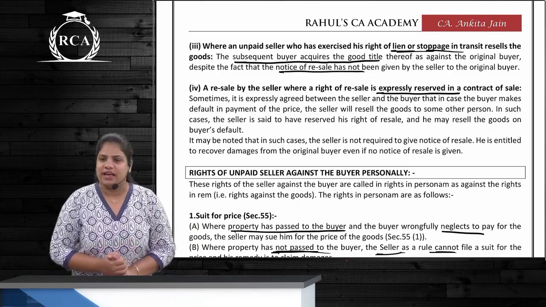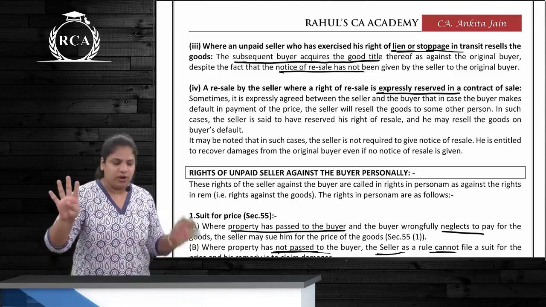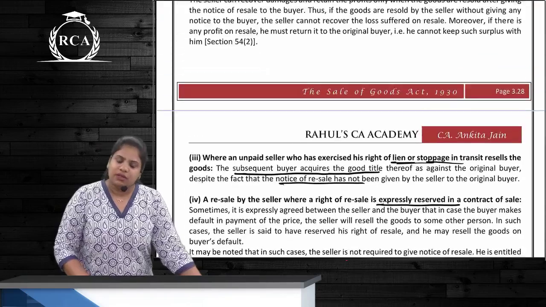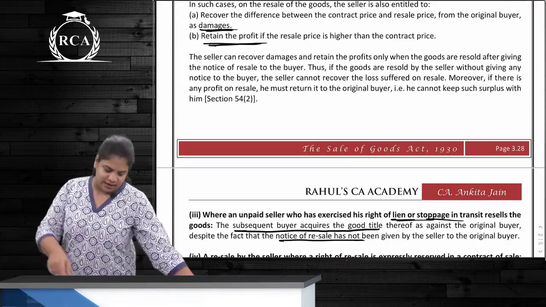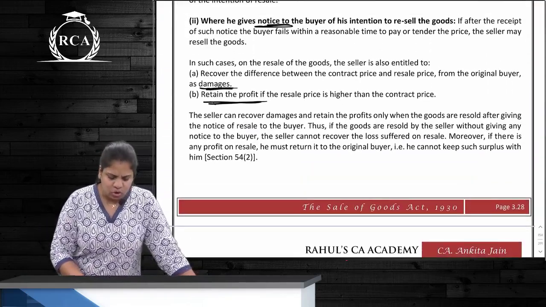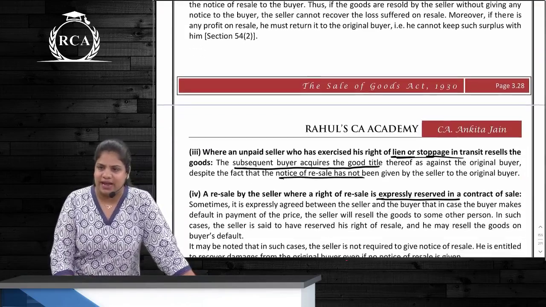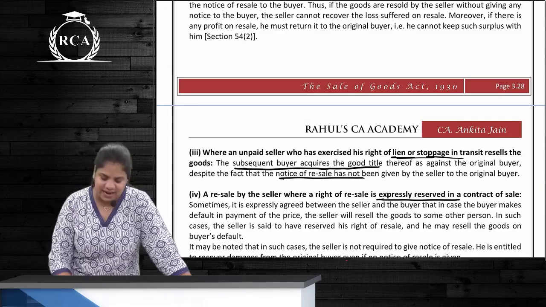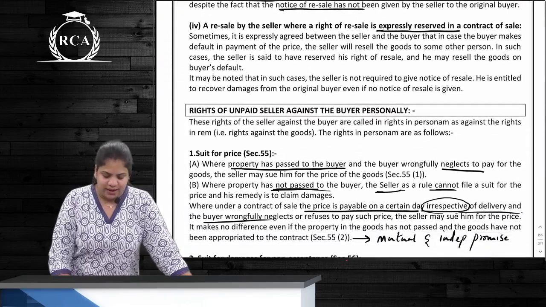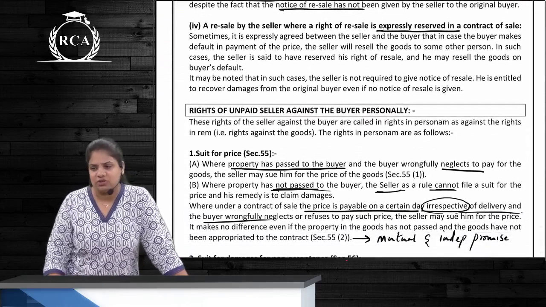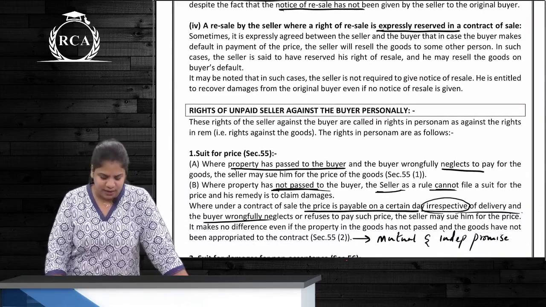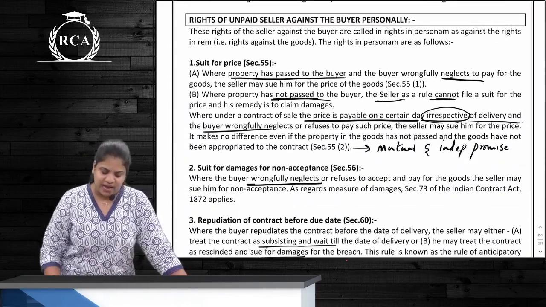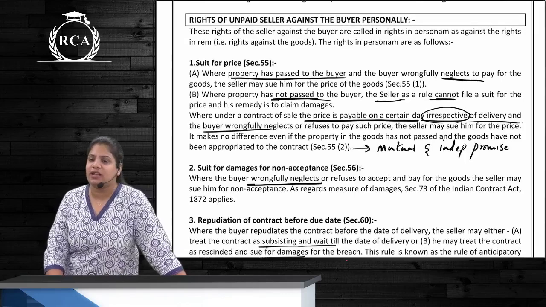Right of resale can be exercised in how many cases? 4 cases. First case is what? Where the goods are perishable. Second case, where notice is given to the buyer. Third case, where lien or stoppage is exercised. And last case, where it is expressly reserved in the contract of sale. Simple? Okay.